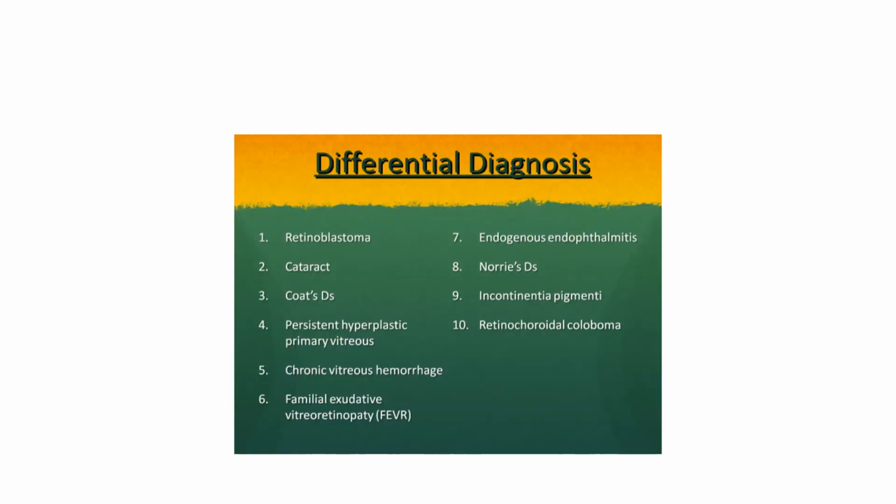Differential diagnosis of ROP. Basically, it is a differential diagnosis of leukocoria, and with leukocoria, pseudoglioma is also important. The differential diagnoses of leukocoria are congenital cataract, ROP, retinoblastoma, Coats disease, persistent hyperplastic primary vitreous, then retinochoroidal coloboma. These are the differential diagnoses which are very important and which you should know.